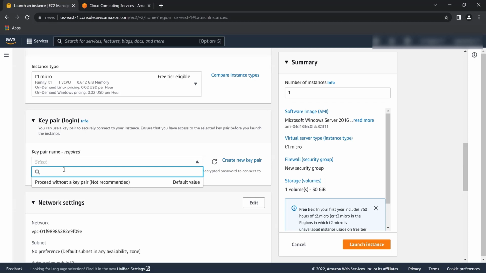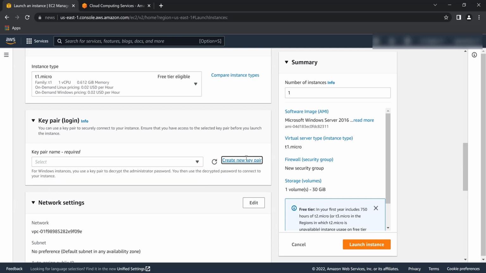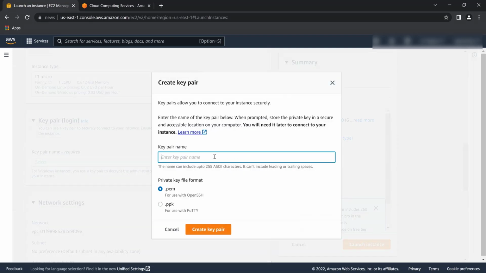So here you can see they are asking for the key pair name. There's no key pair, so I'm just going to create a new one. You have to just click here to create a new key pair and give it a name. I'm just going to name it something like trial new, and create the key pair.